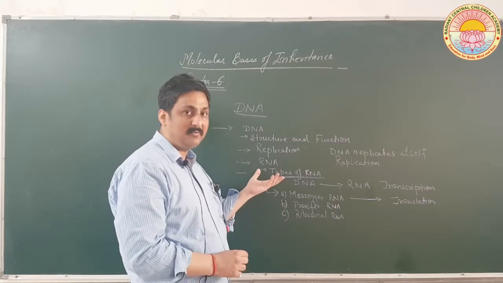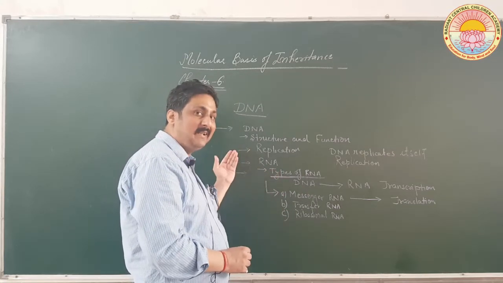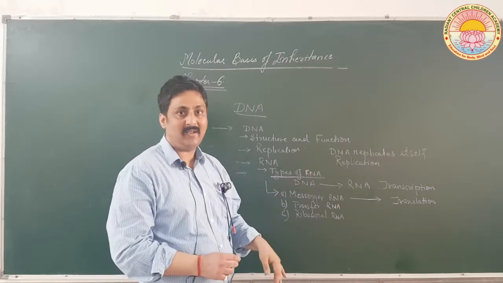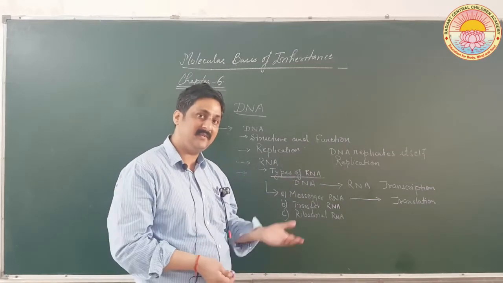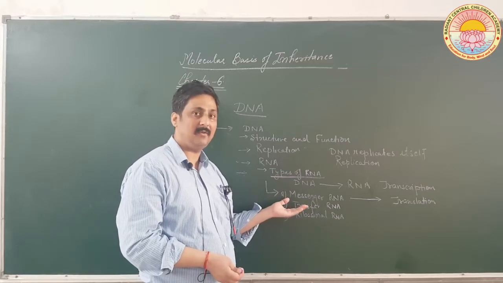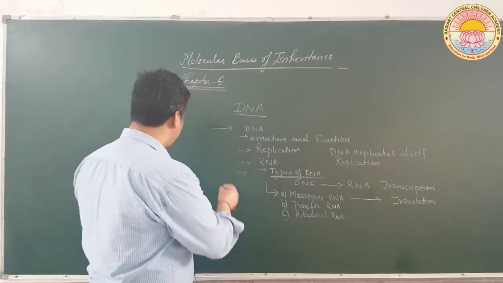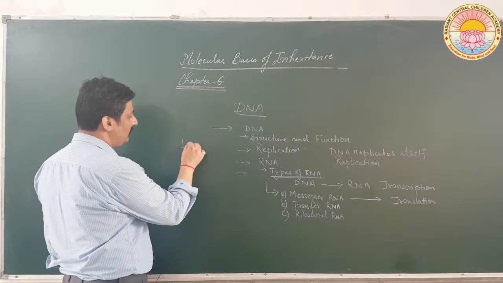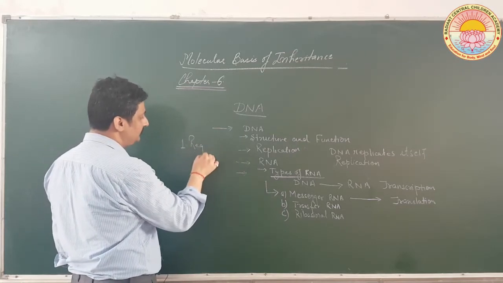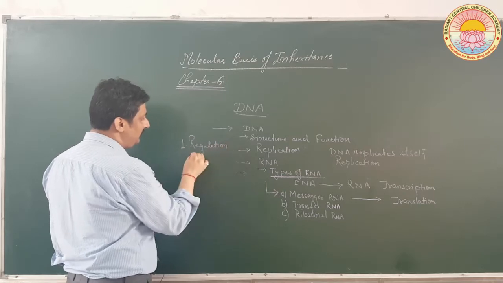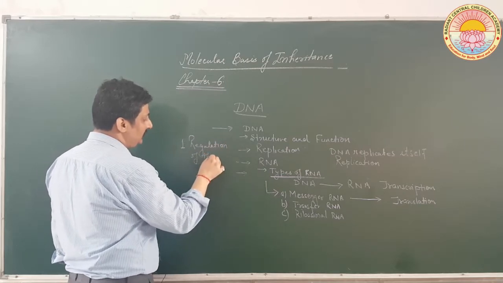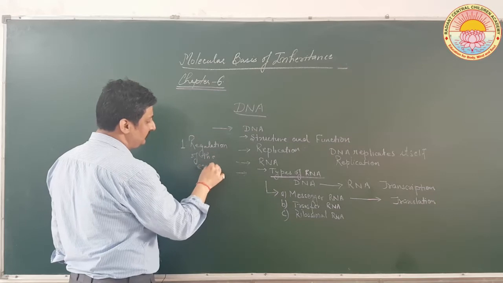Then the process in which the RNA gets converted into protein, that is translation, that is also called protein synthesis. Moreover, you will also study about regulation of the expression of gene.